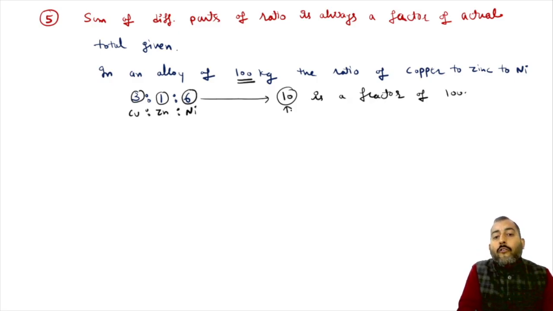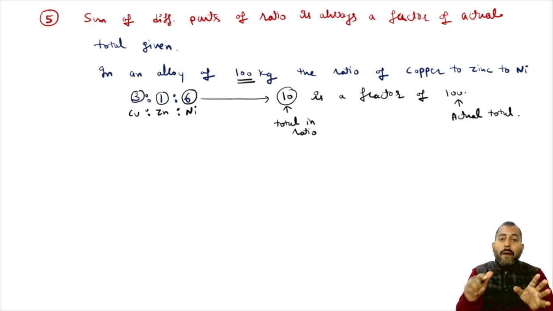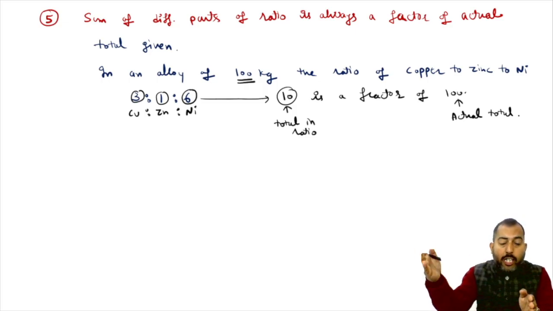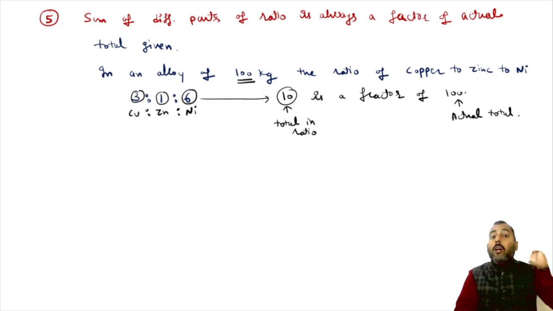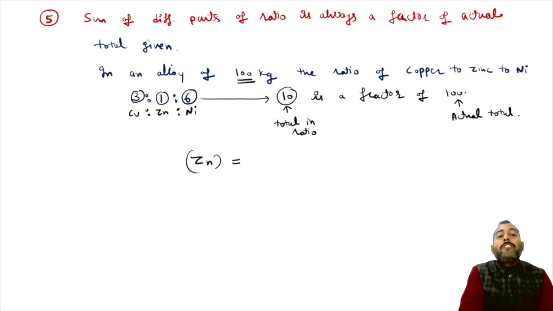What is 10? 10 is the total in ratio. What is 100? 100 is the actual total. So remember, if you add different parts of a ratio, the sum of the different parts of the ratio will always be a factor of the actual total. Now, in this question, if you want to find out how much zinc is present in this alloy.